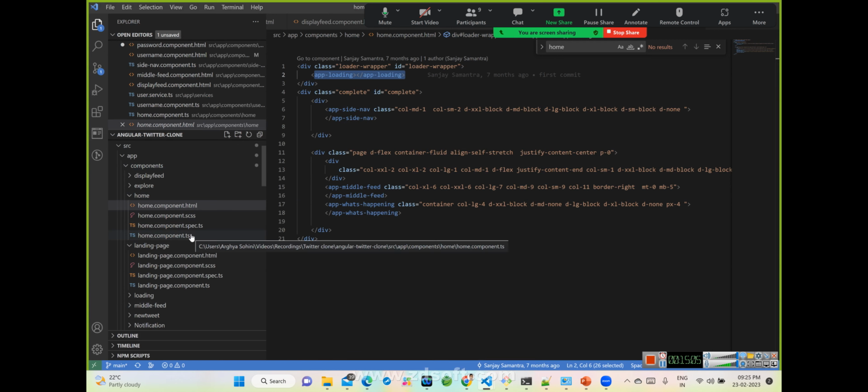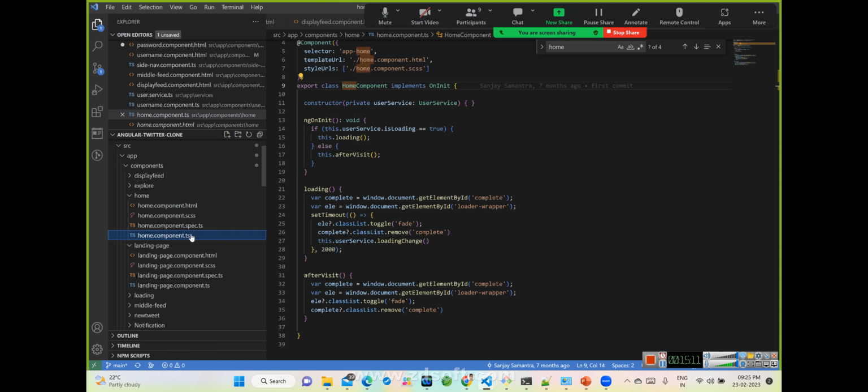We can show a loader or some shimmer UI or some way we need to hold it, right? So what we have done over here is written some manual logic in ngOnInit. Once the home route is activated, that time the home component will be shown. So at that time, we have our ngOnInit.